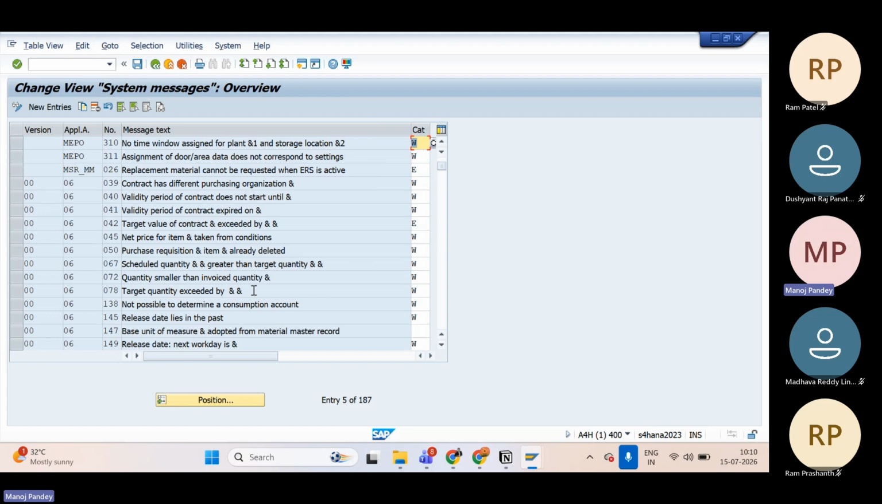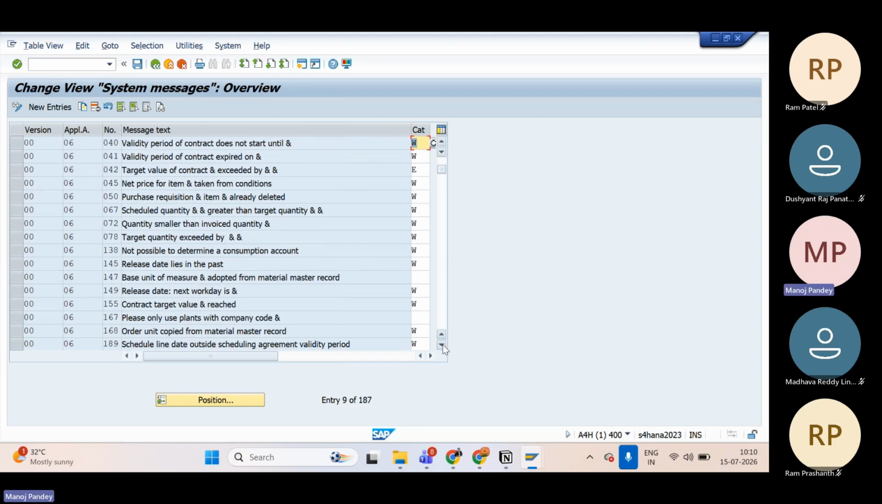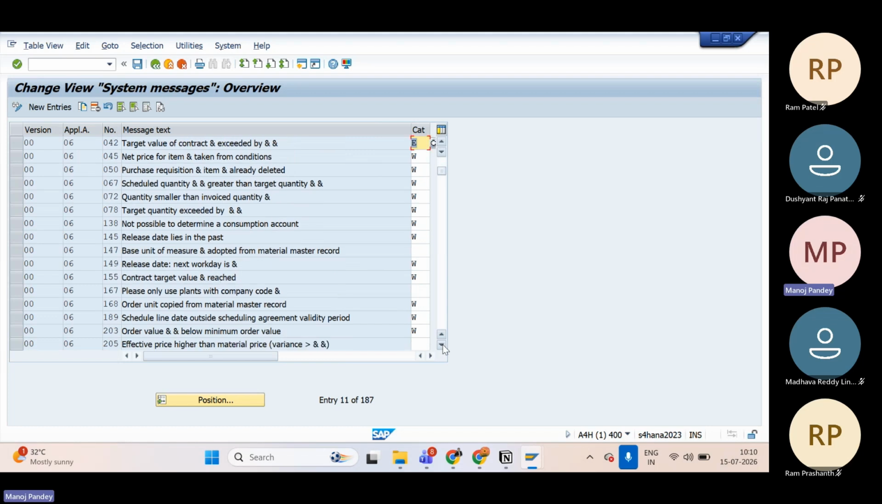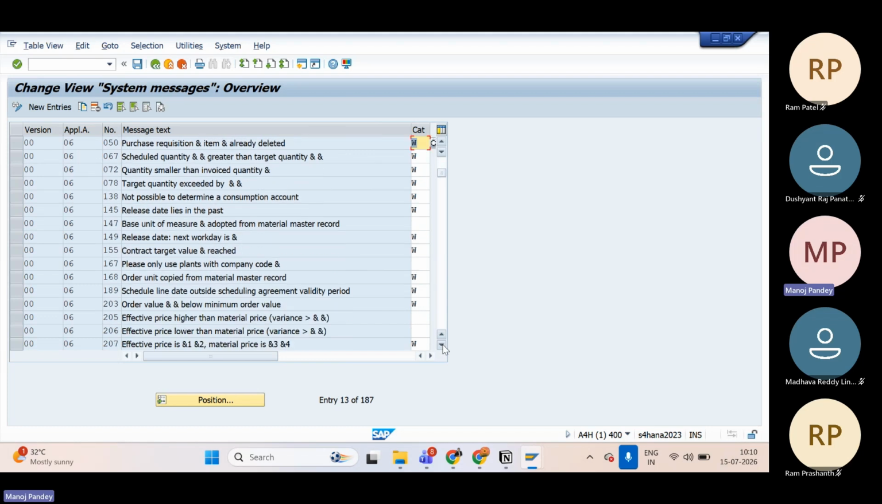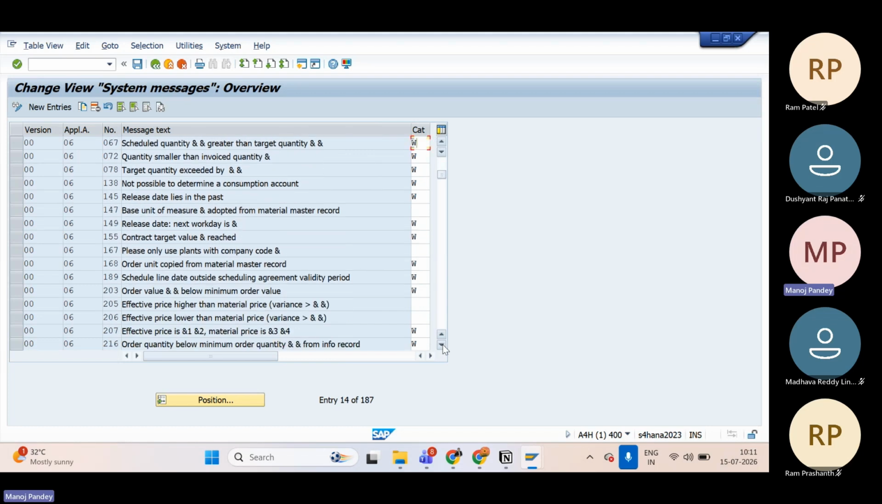Quantity smaller than the invoice quantity. That warning used to come, that we can change to error also. How can we change it? We only need to convert that W to E. But please don't do that. This is the standard setting. Please don't change that. Again, I'm requesting. But you must be aware of how you can do that if the client is asking.